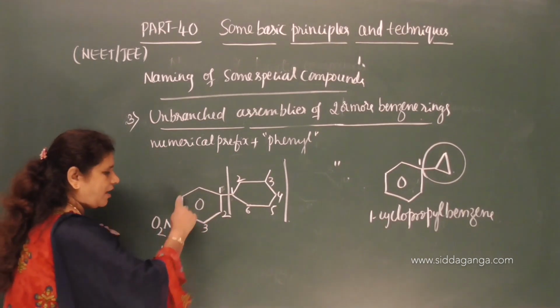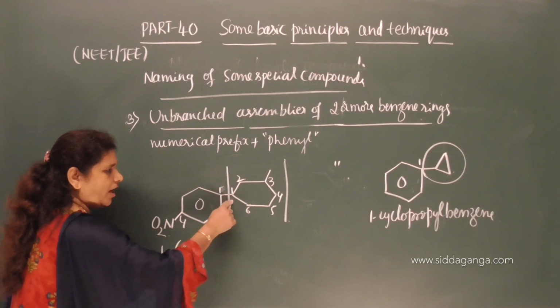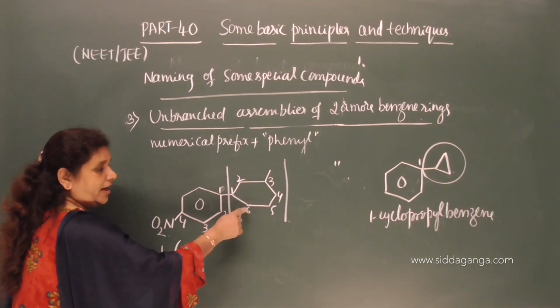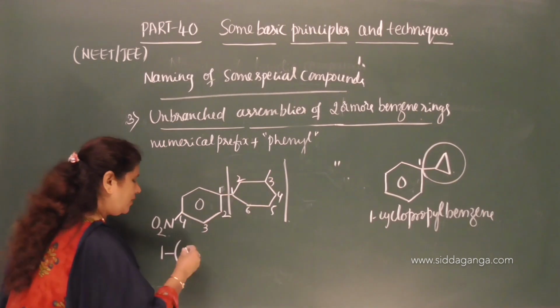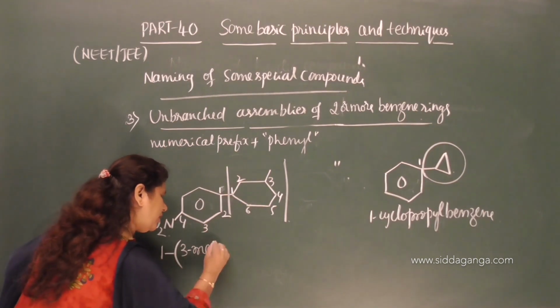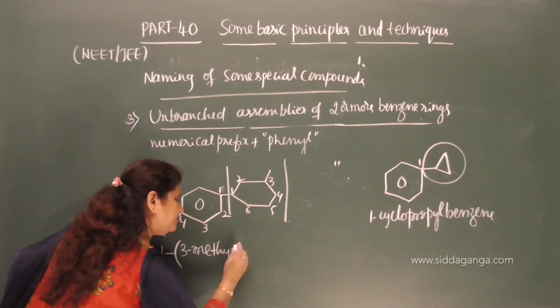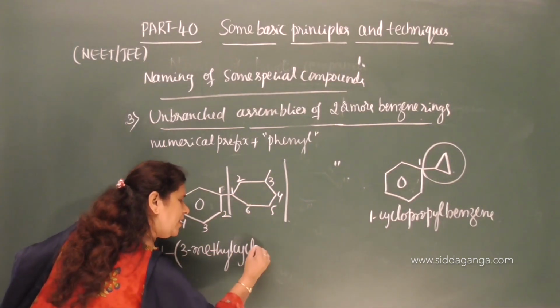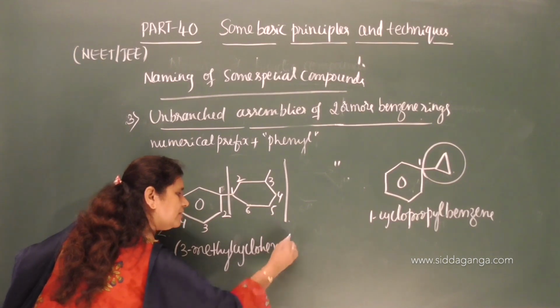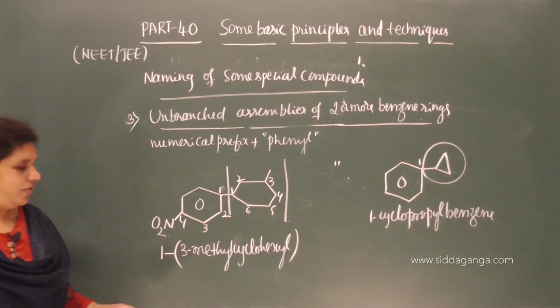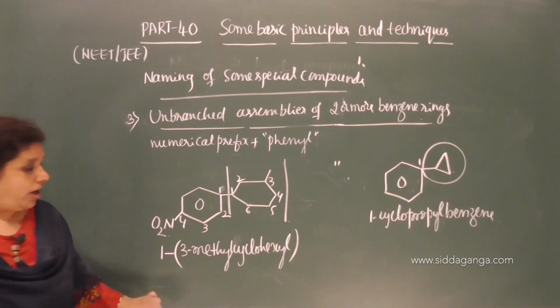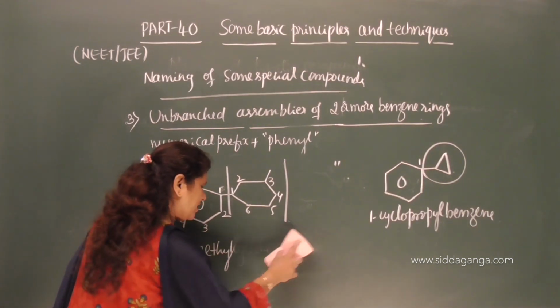On the first carbon atom of benzene we have cyclohexyl and it gets substituted with 3-methyl. So 3-methyl, 1, 2, 3, 3-methyl cyclohexyl. So, is that clear now? 3-methyl, 1-cyclohexyl. Why is it 1?